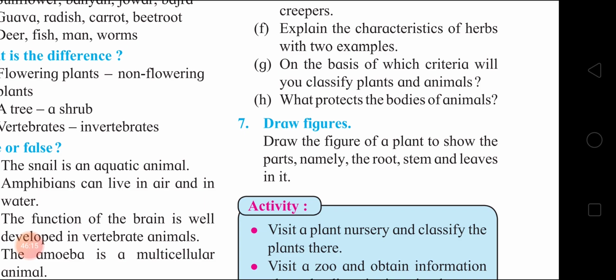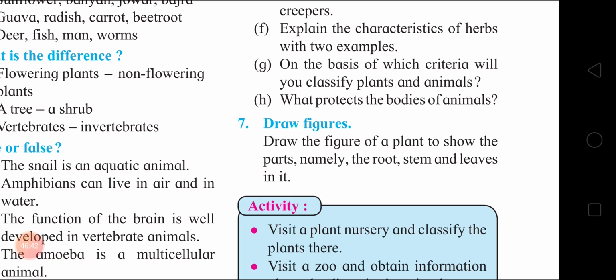Some animals show behavior patterns that protect them. Some are provided with horns, nails, or sharp teeth for protecting themselves against their predators. Okay, and then children, draw figures, draw diagram.